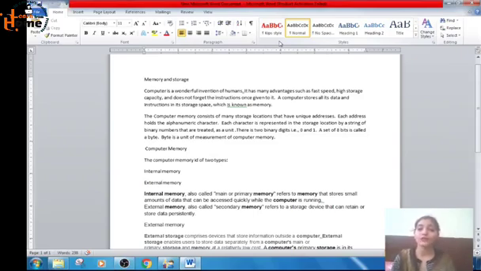How will you change the font size of the text in your document? First of all, to make any changes in your document, the first step is you have to select the text. All the changes will only appear in the text selected. So I will select it.